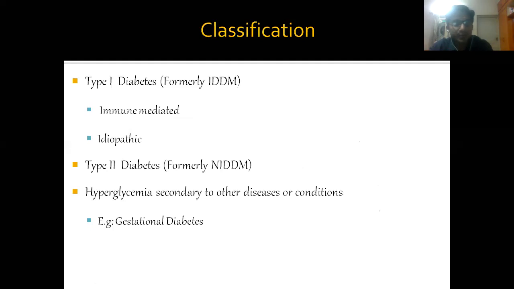Yeah. So type 1 diabetes is insulin dependent diabetes. It is immune mediated or idiopathic. And type 2 is non-insulin dependent diabetes. And type 3 is hyperglycemia secondary to other diseases. That is gestational diabetes, which commonly occurs during pregnancy.